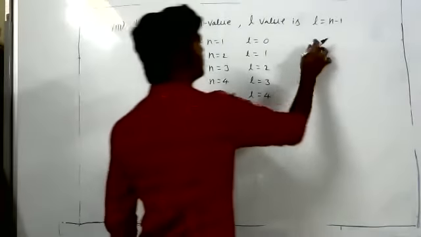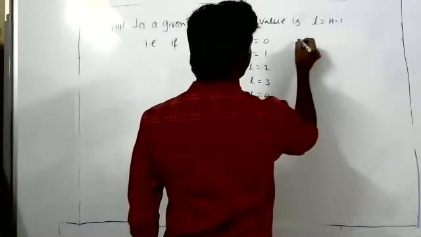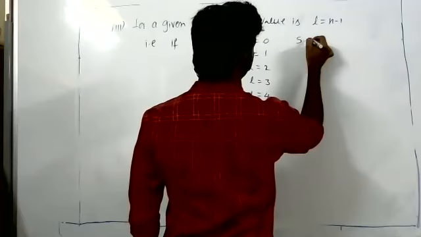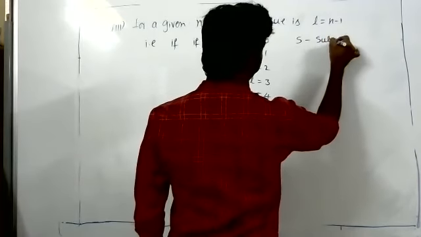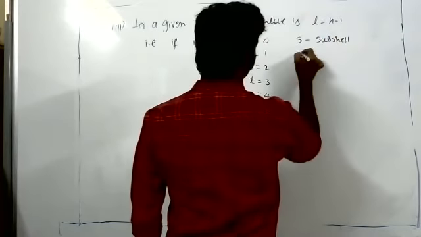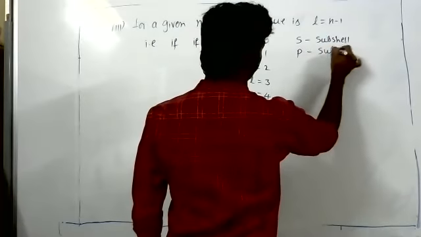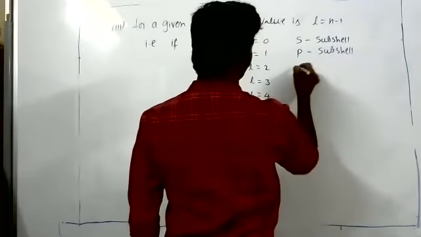So L is equal to 0 means an s subshell. I thought we already drew this diagram. We wrote all this already.